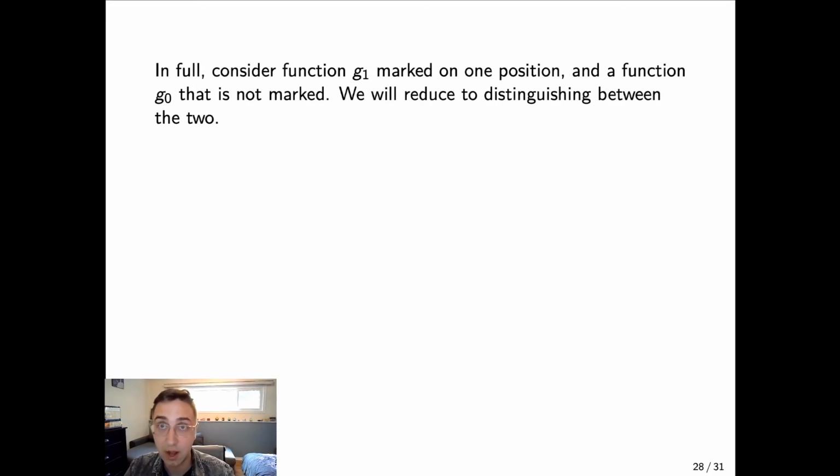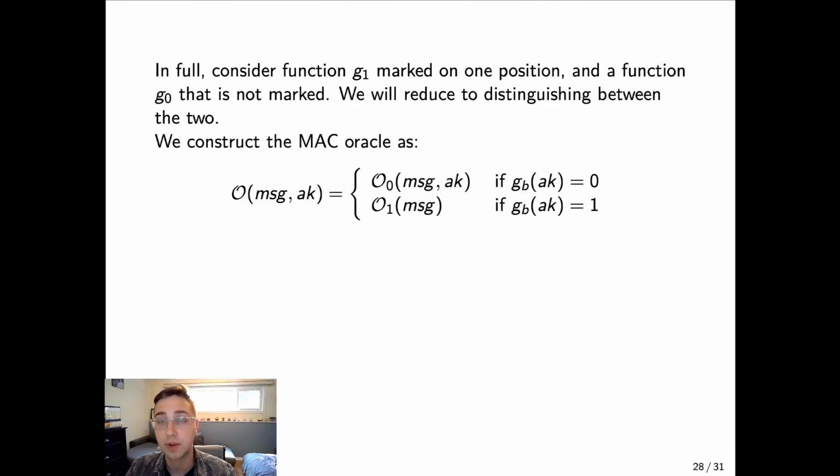So in full, we consider a function g1 that is marked on one position and a function g0 that is not marked at all. And we're going to reduce the security of this scheme to distinguishing between the two. So we construct our marking oracle by having an oracle O that on input message and the authentication key, in the case that GB of AK is equal to 0, we return O0 of message AK. GB here, so we're reducing to distinguishing between the two, so we have access to one, but we're not sure which, so we'll just call it GB.